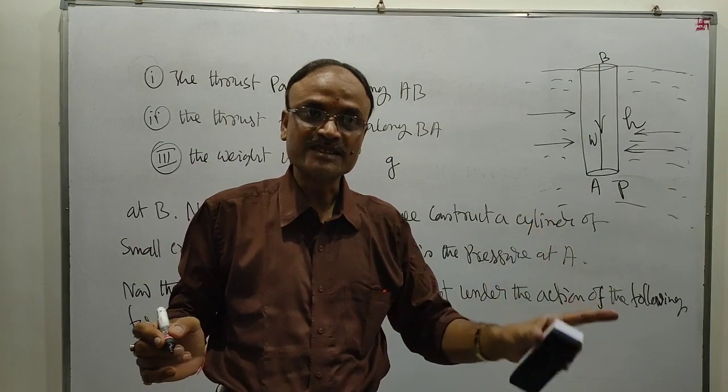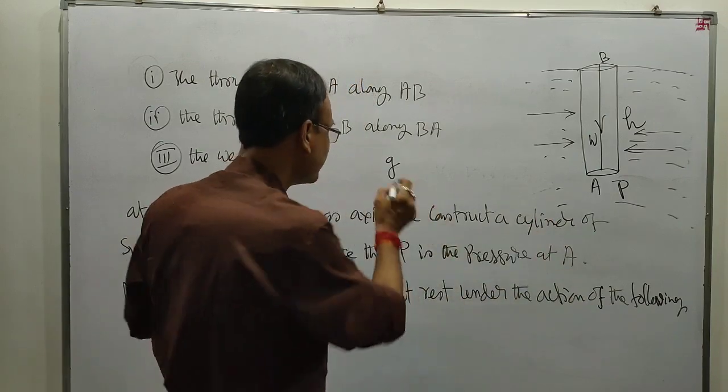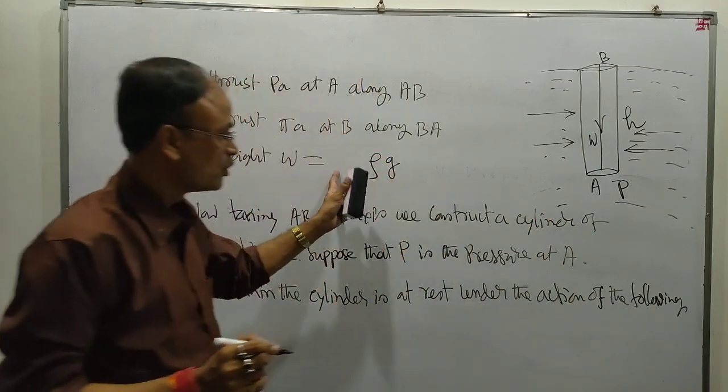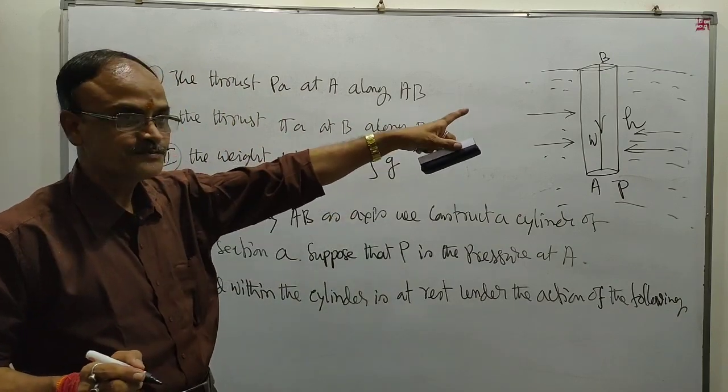Mass equal to density into volume. What is the volume of the cylinder?